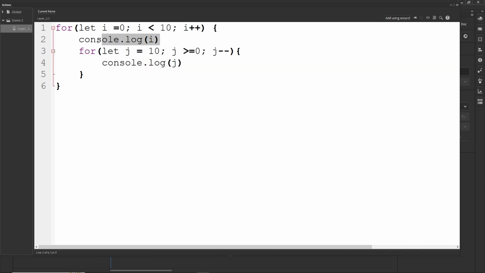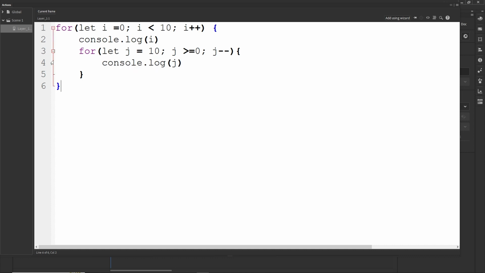So we are going to console.log that i is 0, and then we are going to have j equal to 10, j bigger or equal to 0, j minus minus. So we will print this 0 for i, and then we are going to print 10, 9, 8, 7, 6, 5, 4, 3, 2, 1, 0.